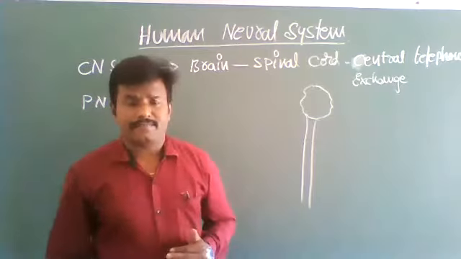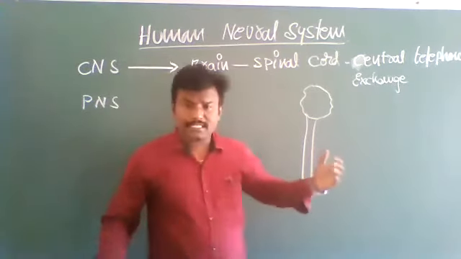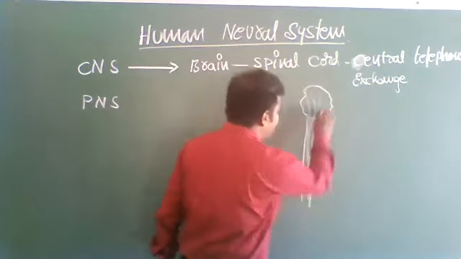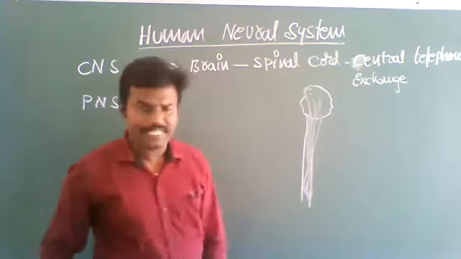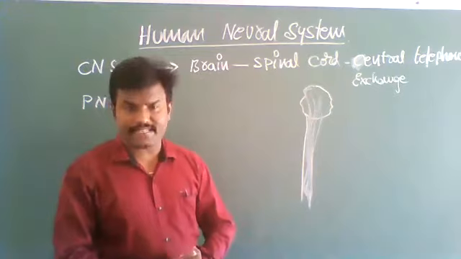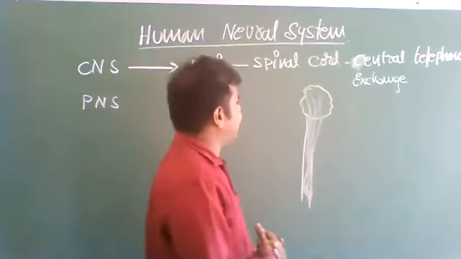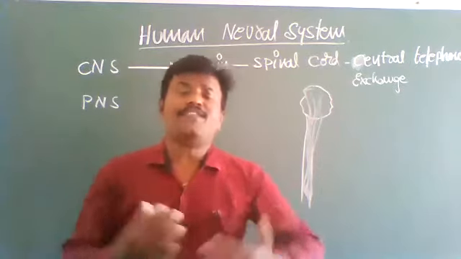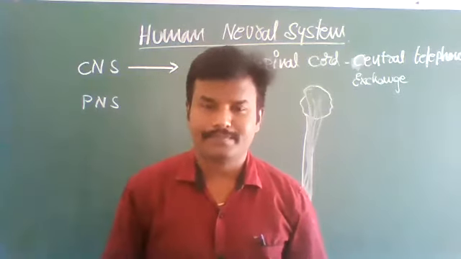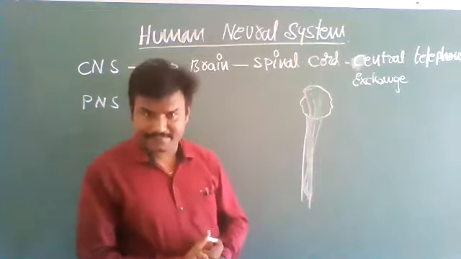The central nervous system consists of the brain and spinal cord. They contain thousands of interconnected neurons, and these interconnected neurons act like a central telephone exchange. The duty of a telephone exchange is that it receives information and sends information. Like that, our brain and spinal cord act.